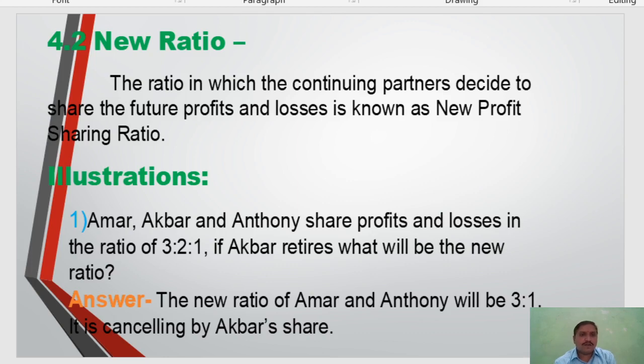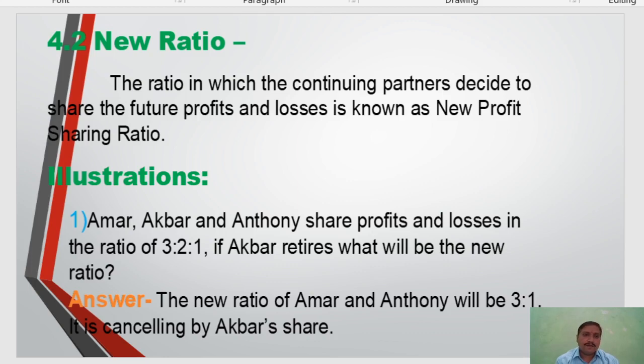Next, new ratio. When a partner retires from the business, the remaining or continuing partners decide to share the future profits and losses; this is known as the new profit sharing ratio. The ratio in which the continuing partners decide to share the future profits and losses is known as the new profit sharing ratio. For example, Ram, Lakshman and Bharat are partners.